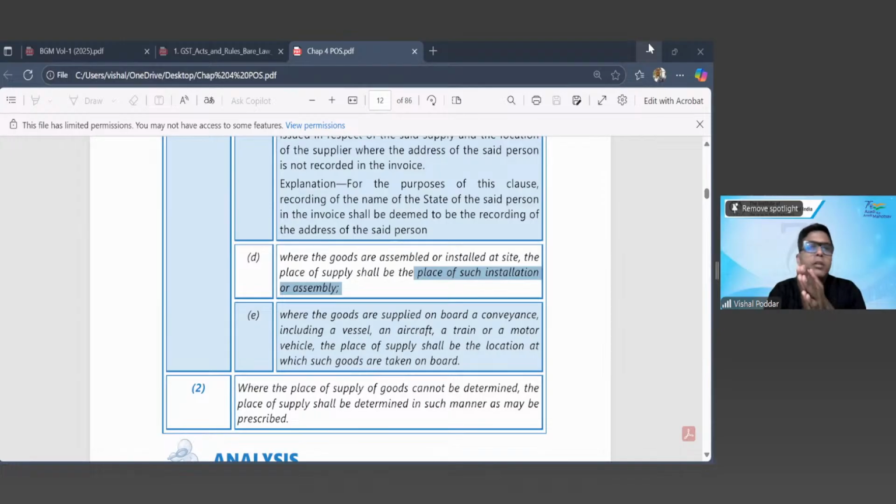And similarly, the third place of supply will be the place where I am going to assemble. And again, I will be charging IGST, that is Madhya Pradesh. So in all these three cases, the place of supply as per clause D will be the place of assembly. I hope everybody understood clause D, right?